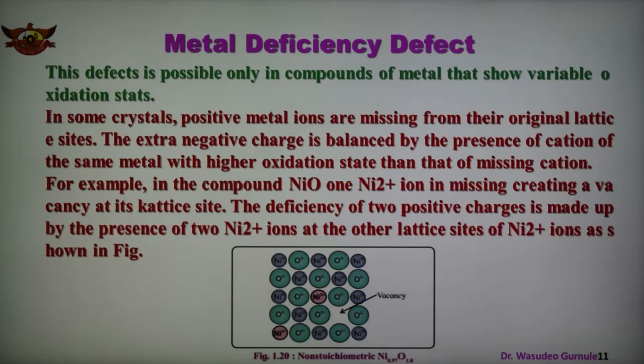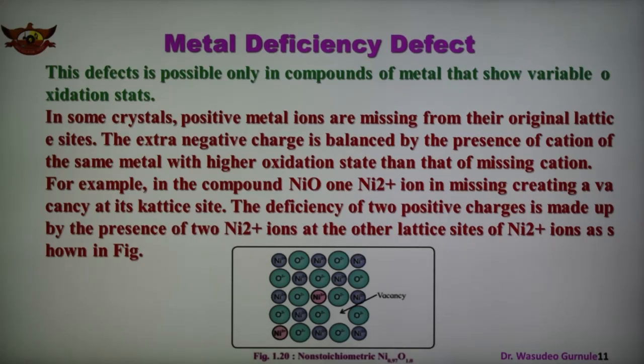It is also mentioned that a metal excess compound and a metal deficient compound both act as semiconductors. Metal excess compounds conduct electricity through the normal electron conduction mechanism, and therefore are n-type semiconductors.